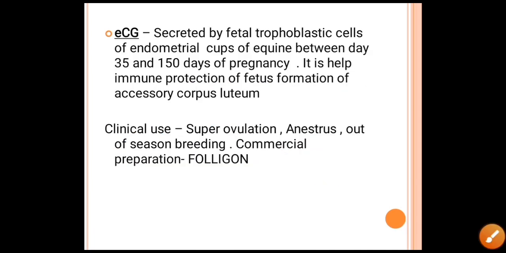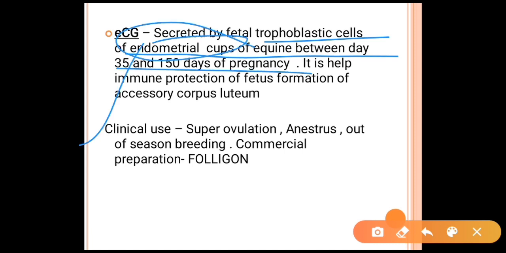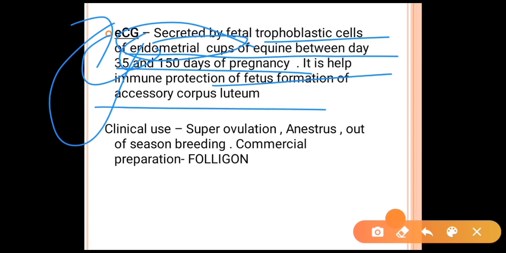Folltropin-V. ECG, equine chorionic gonadotrophin, is secreted from the fetal trophoblastic cells of the endometrial cups of the equine between day 35 to 150 of pregnancy. The most important thing is that the hormone secreted by the endometrial cups is ECG. You can remember it by E and E: ECG from the endometrial cups in the equines at 35 to 150 days of pregnancy. It helps in immune protection of the fetus and in the formation of accessory corpus luteum.